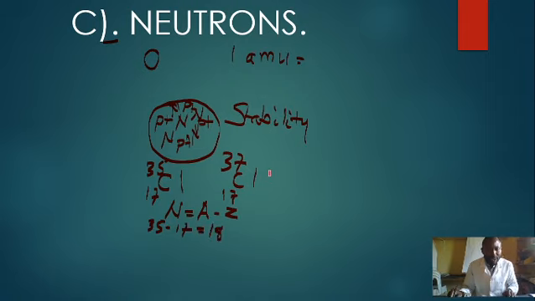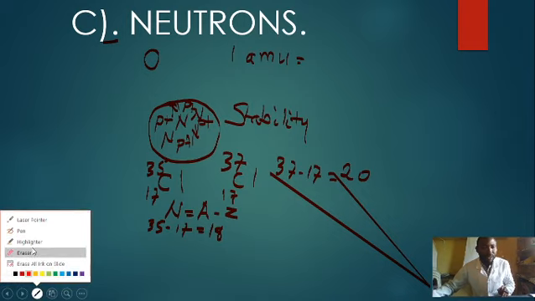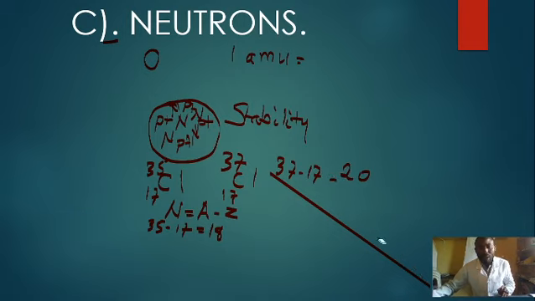For the other isotope, I will have 37 minus 17, and this is going to give me 20.